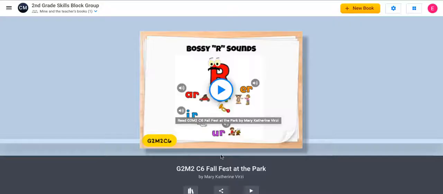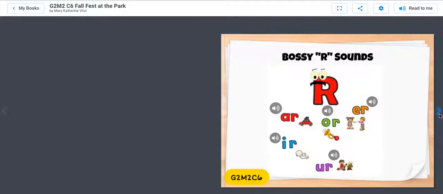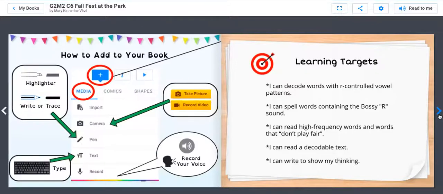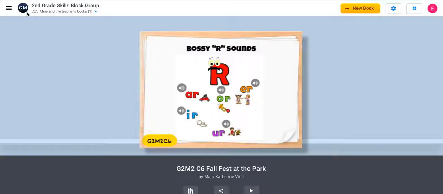They will click Join a Library, and right here, they will enter the invite code that you are sharing with them. They will now see the book that you added to the library. And as you can see, it's in play mode. So if the student were to try to open that book right now, they would view it in play mode and only be able to look at it like this. We want to make sure students are able to edit these books.